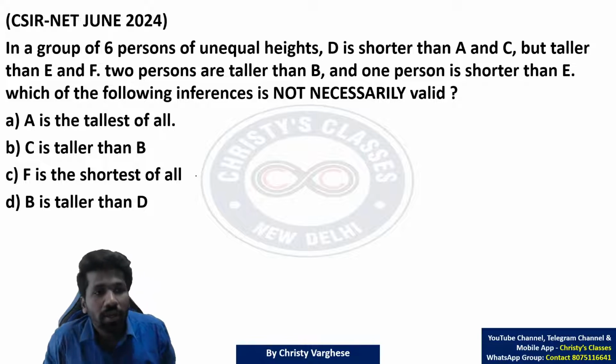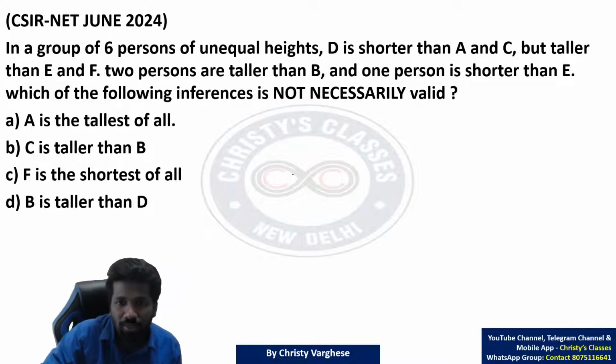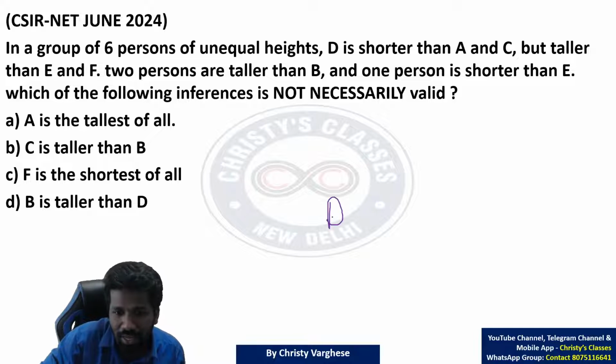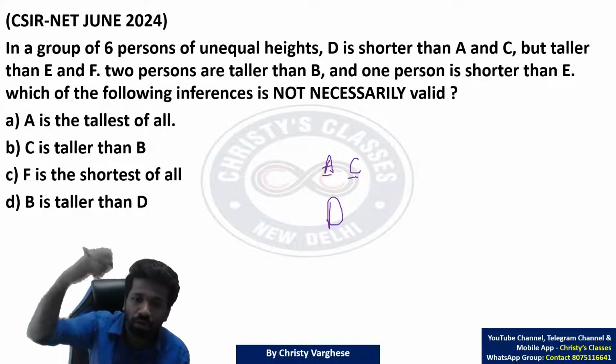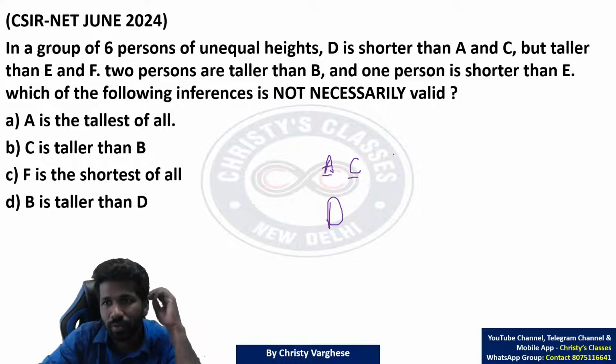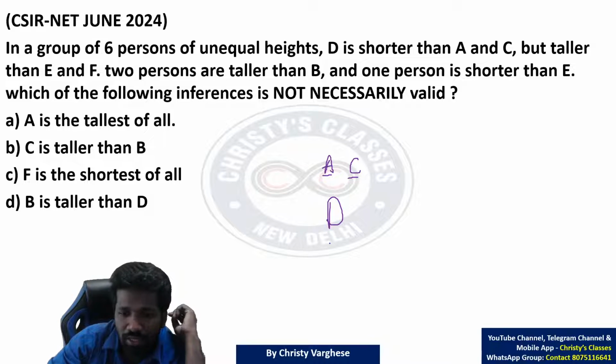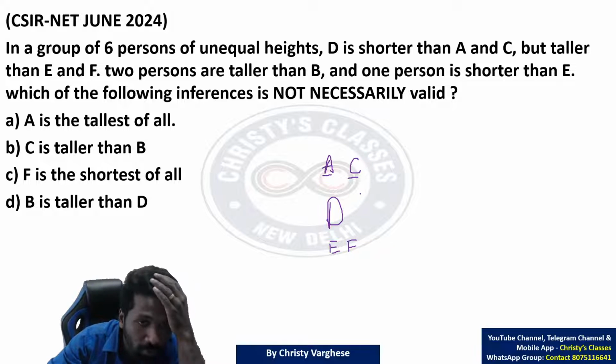In a group of 6 persons of unequal height, so all 6 people have different heights. D is shorter than A and C. मतलब D A and C से छोटा है, but A C से छोटा है या C A से छोटा है, we don't know. So for the time sake, we are writing D below A and C. A and C में से कौन बड़ा है छोटा है, we don't know. But taller than E and F means D is taller than E and F. So E and F में से कौन छोटा है बड़ा है, we don't know.